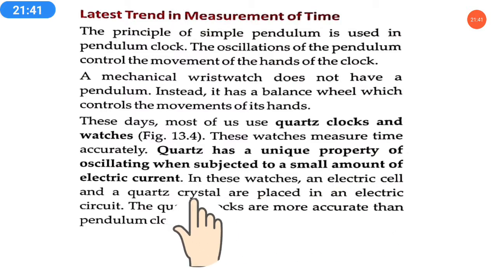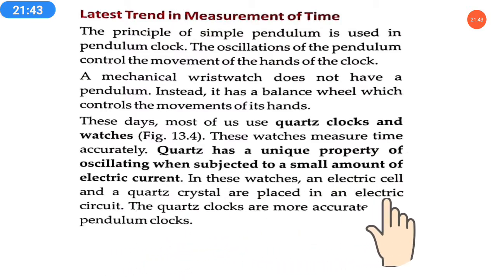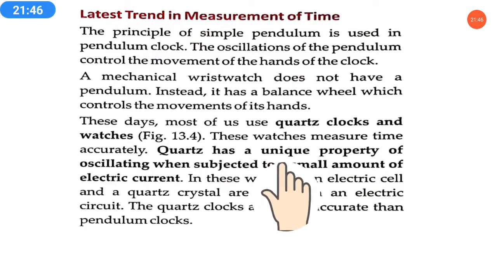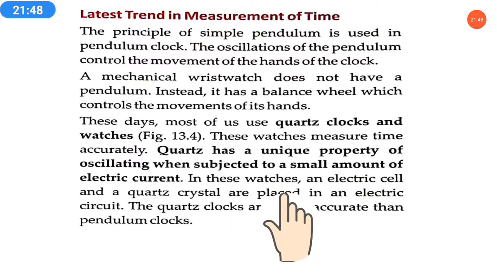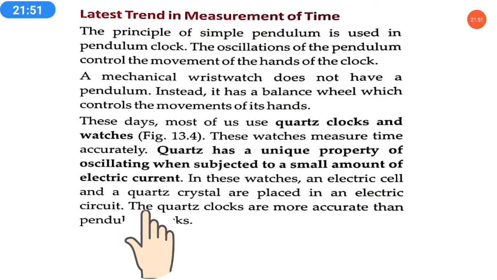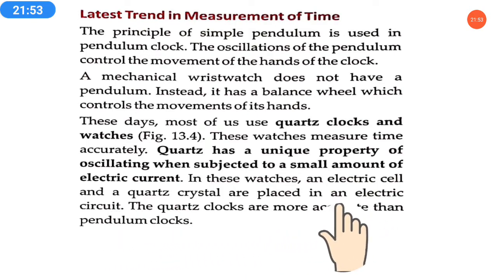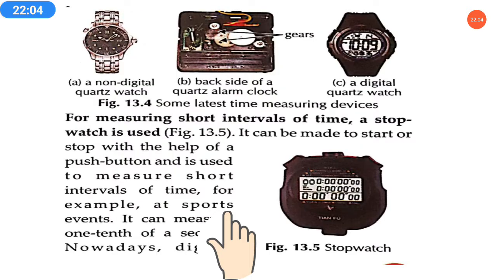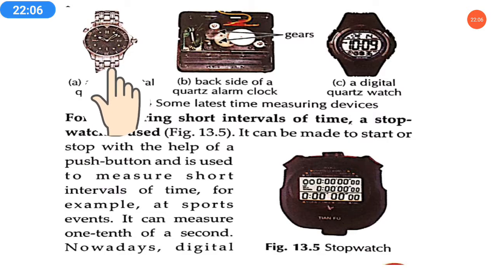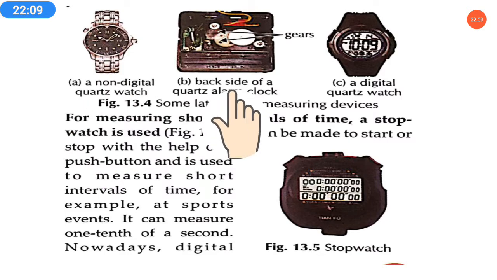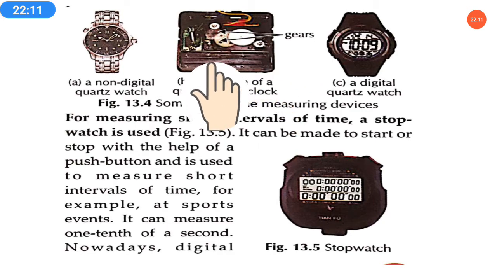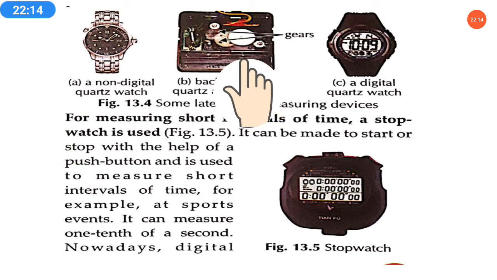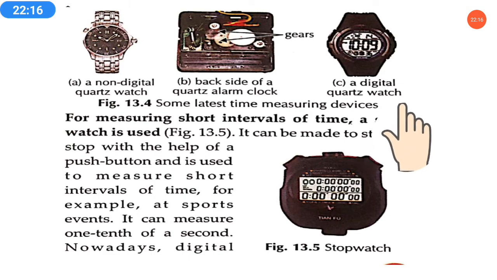In these watches an electric cell and a quartz crystal are placed in an electric circuit, and quartz is present in the form of a crystal. Quartz clocks are more accurate than pendulum clocks, and give more accurate time. Here we can see the pictures: a non-digital quartz watch, then the backside of a quartz alarm clock, where we can see this type of wheel, and a digital quartz watch.